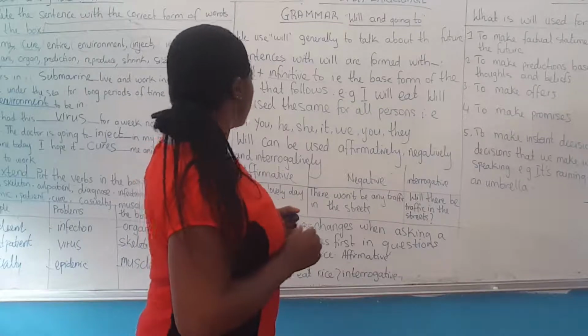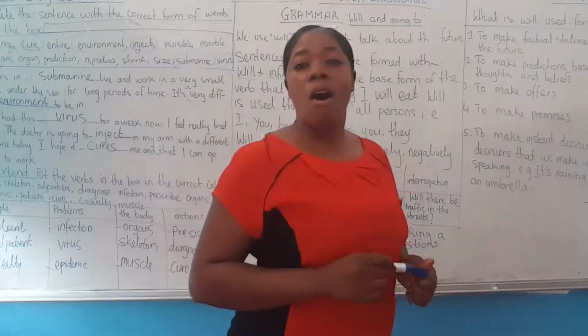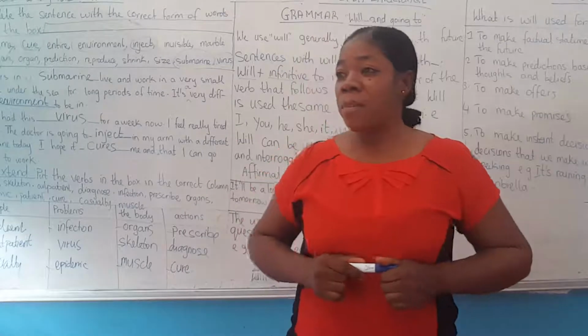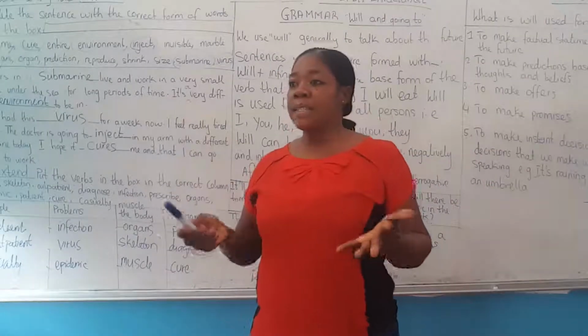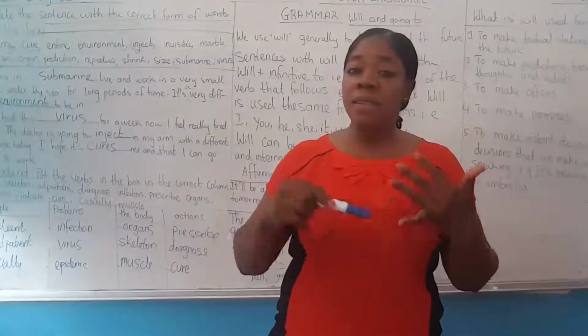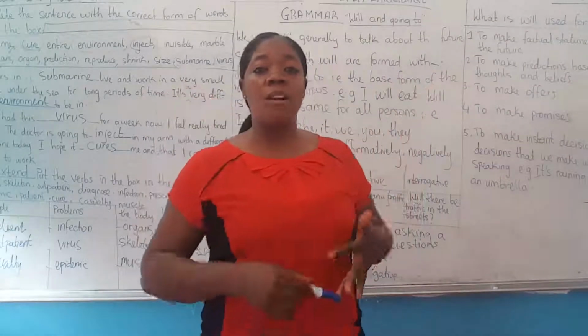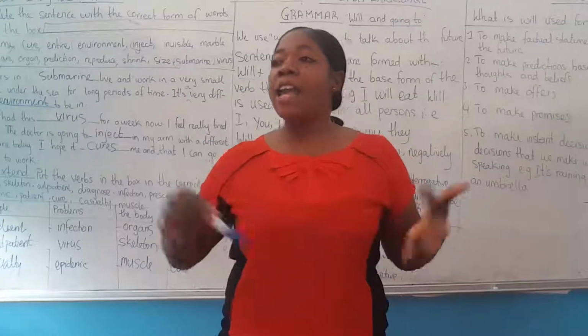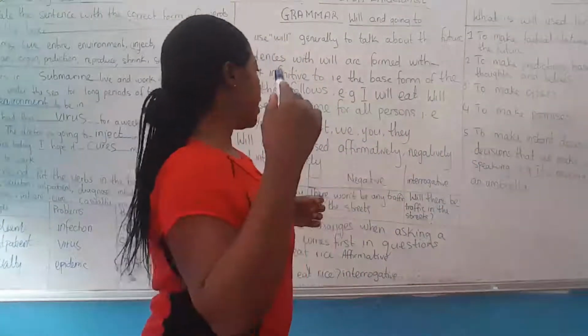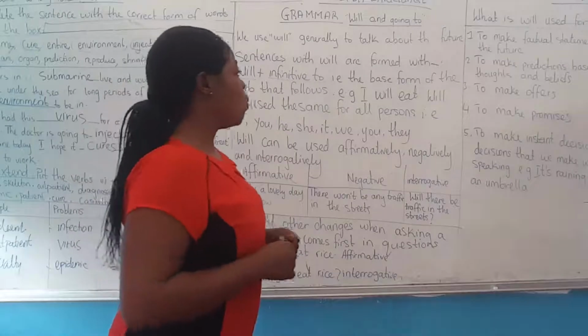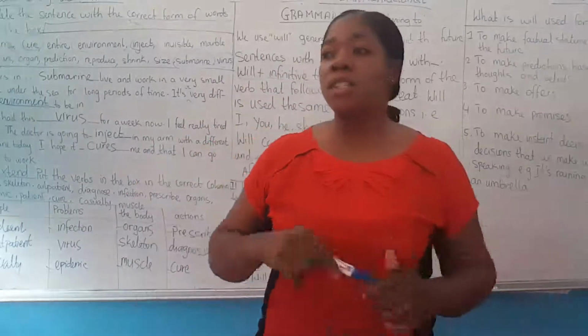Will is used in the same way for all persons: I, you, he, she, it, we, and they. It doesn't change.